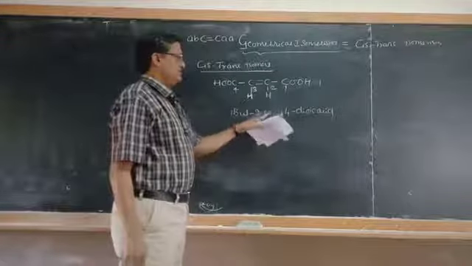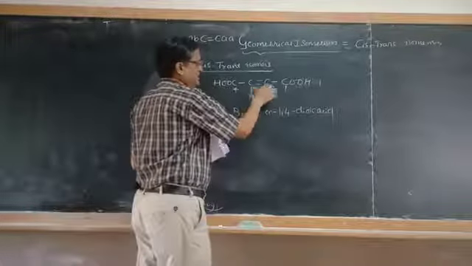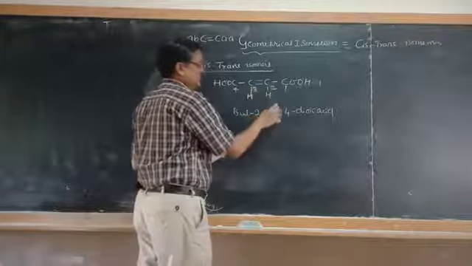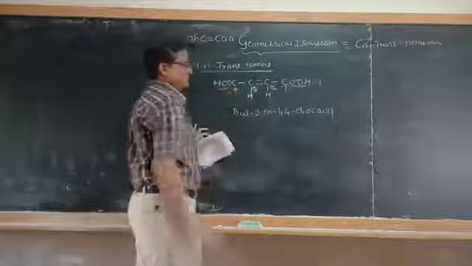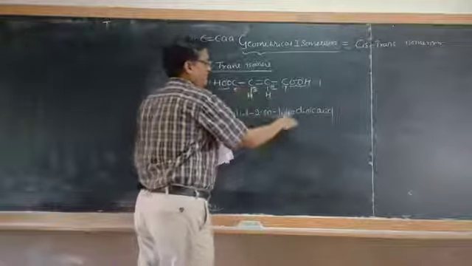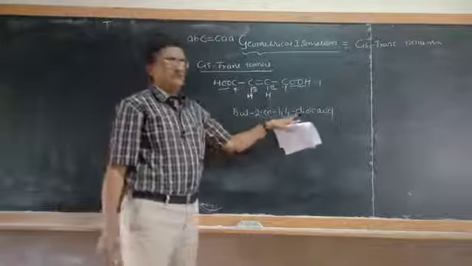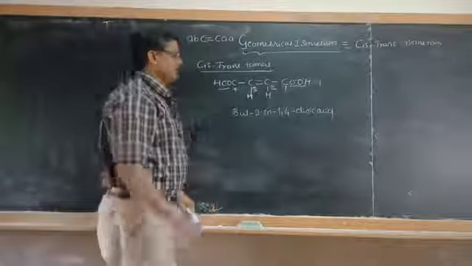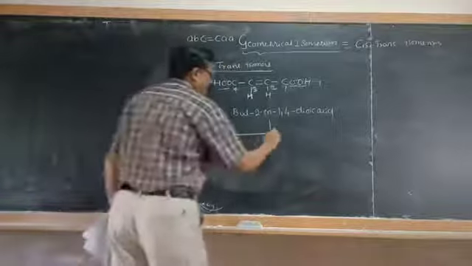So it is but-2-ene-1,4-dioic acid. We can also write cis-trans isomers for this.